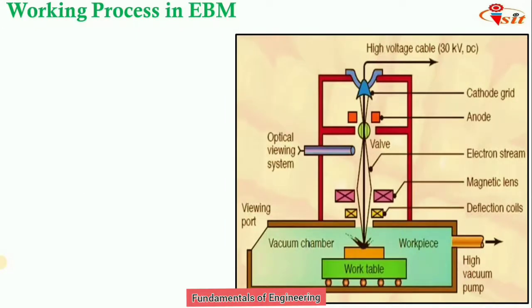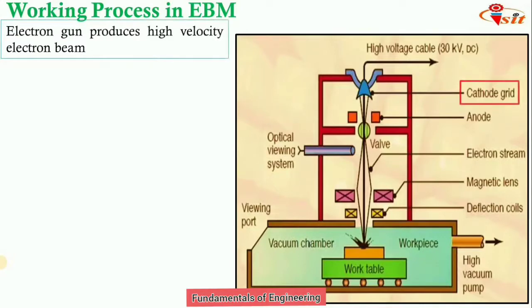So those are the equipments. Now we are going to see the working process of electron beam machining. The electron gun, with its cathode grid, provides the high velocity electron beam. Then these high velocity electron particles are moved towards the anode.